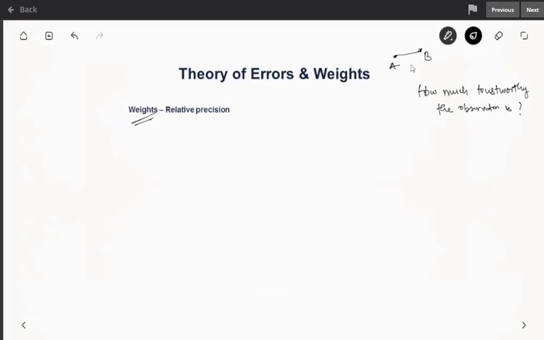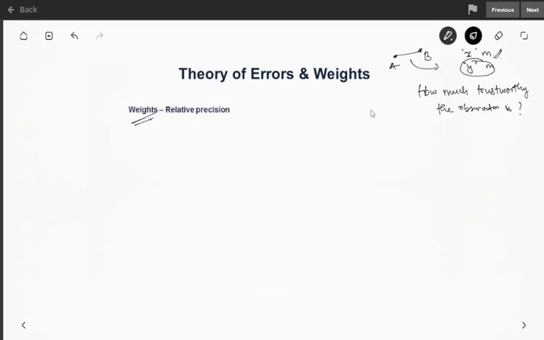Suppose you have an inexperienced surveyor measuring the AB distance as, let us say, X meters, and you have a very experienced surveyor who never makes mistakes and he measures it as Y meters. Obviously Y will have more weightage because it is more trustworthy, and this weightage also depends on weather conditions, etc. If it is very calm weather and you measure it, that will have more weightage, that is more trustworthy than what you measure in bad weather or during rain, etc.